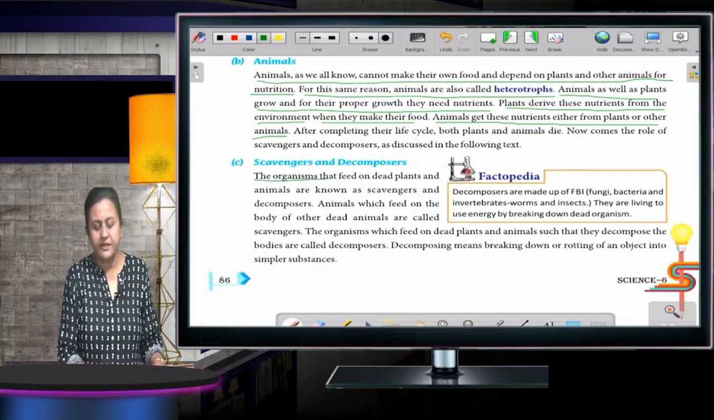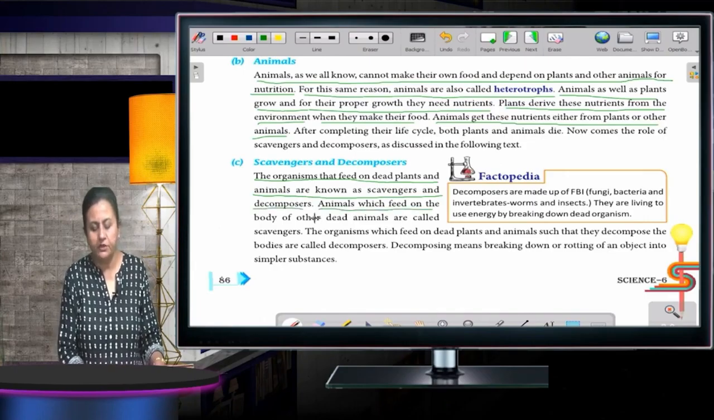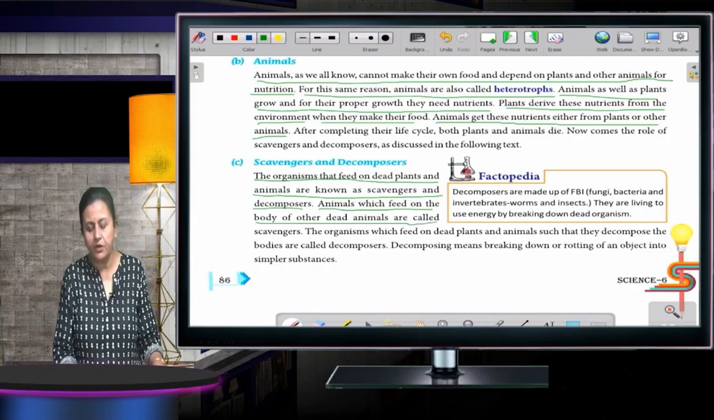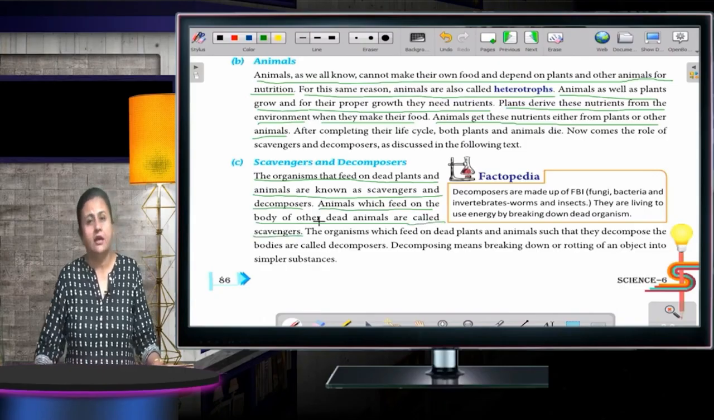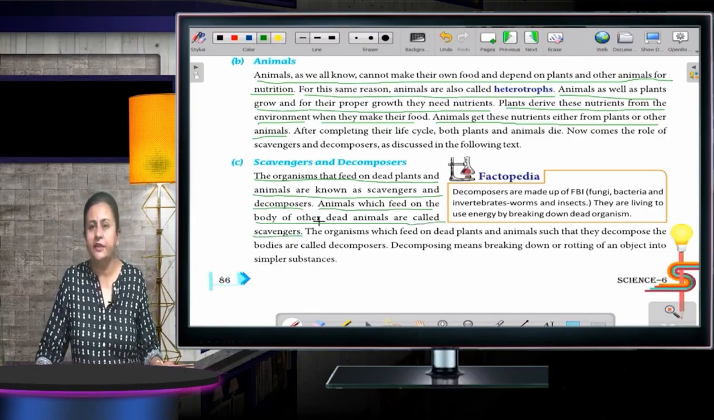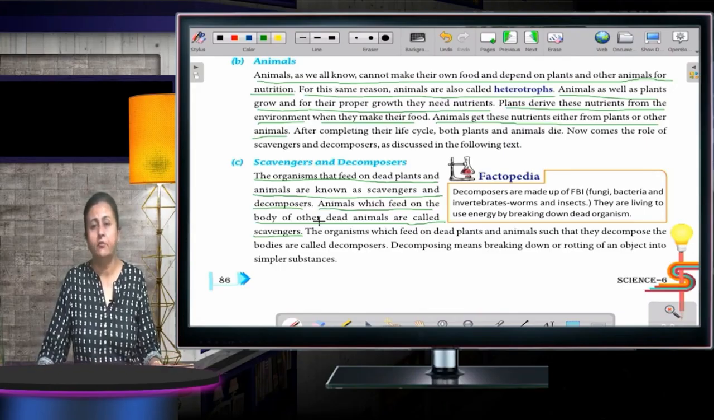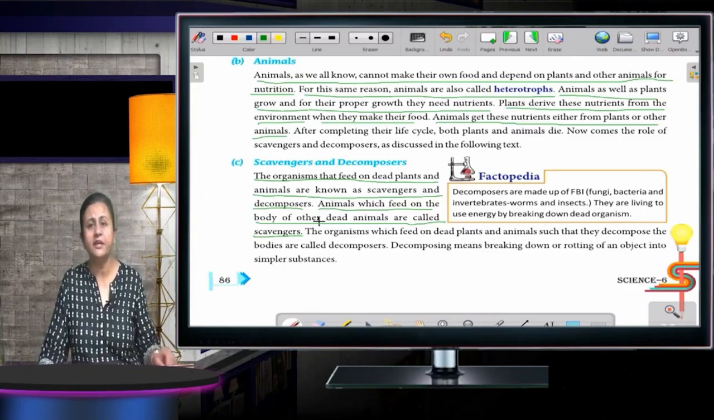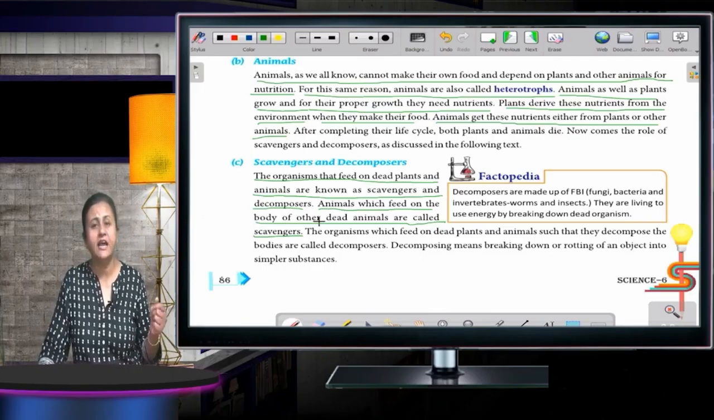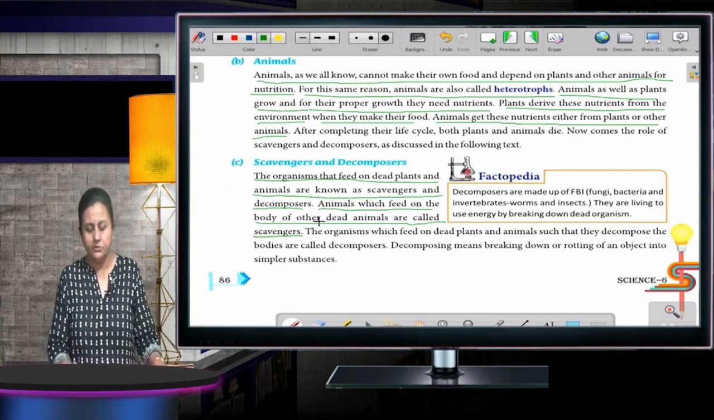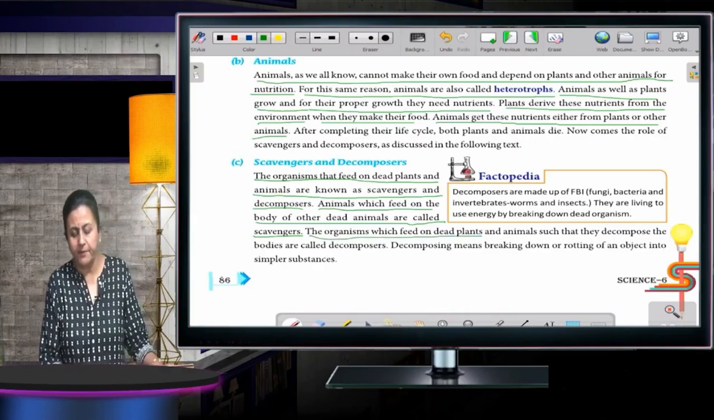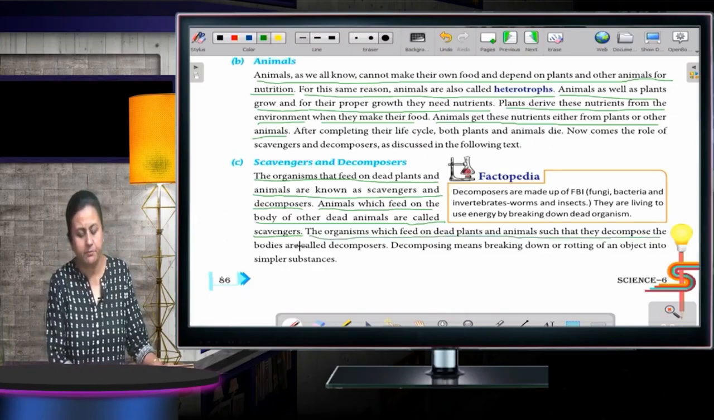The organisms that feed on dead plants and animals are known as scavengers and decomposers. Animals which feed on the body of dead animals are called scavengers. Animals die. There are a lot of animals which are dying. In the forest, so many animals die. No one is taking care of them, so scavengers are there. These are the animals which feed on the dead animals. The organisms which feed on dead plants and animals such that they decompose the bodies are called